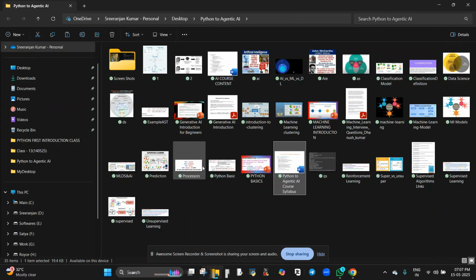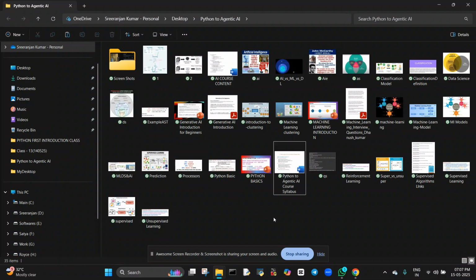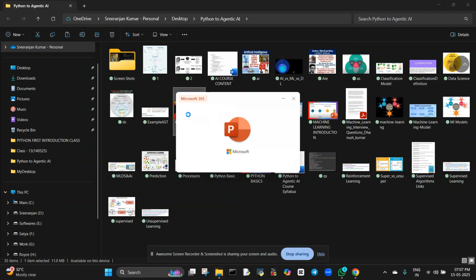This document I am going to provide you on the WhatsApp group. Whatever WhatsApp group you are in, I'm going to provide it in that, so you can join and verify that particular thing. Now I'm going to show you. So where to start?